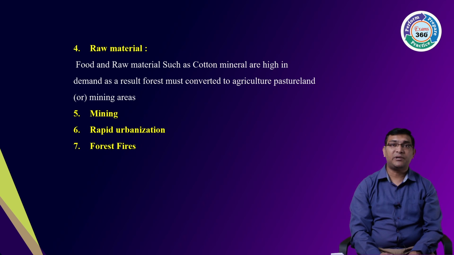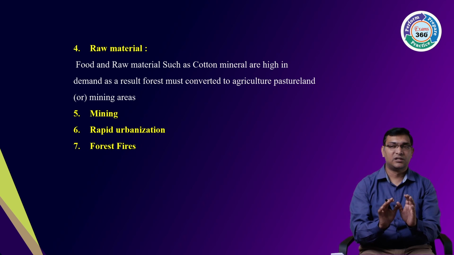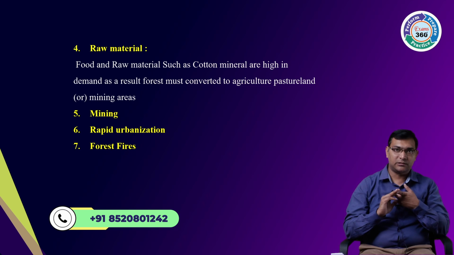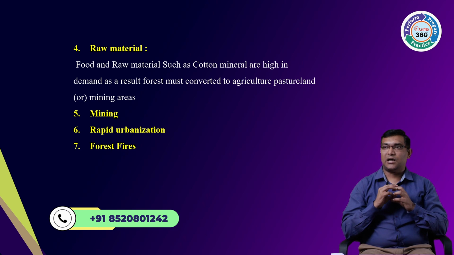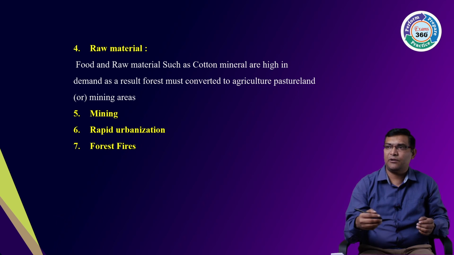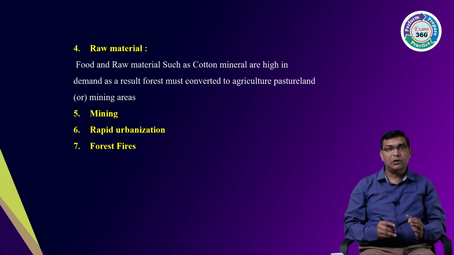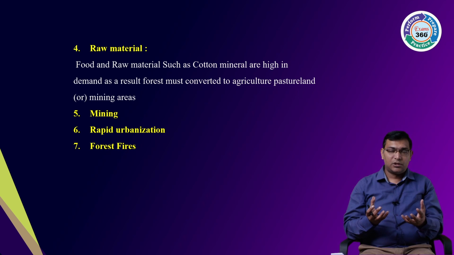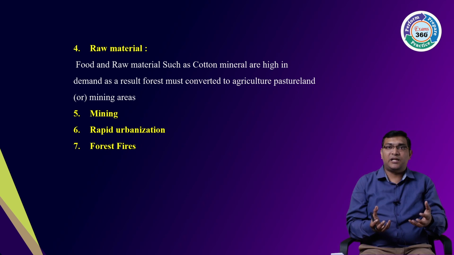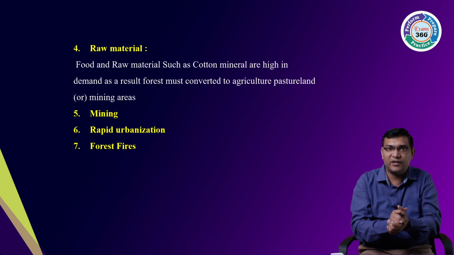Then also the raw materials, food and raw materials such as cotton, minerals, etc., which are highly demanded. For example, I want to do mining in particular, or I have to set up a steel plant. Where will I go? I need iron ore. So I will set up my factory or industry near the iron ore field.